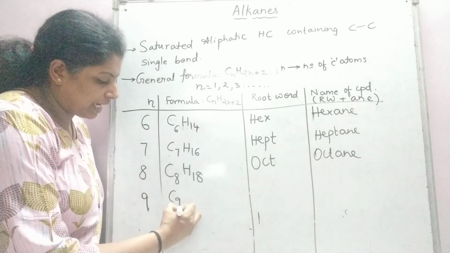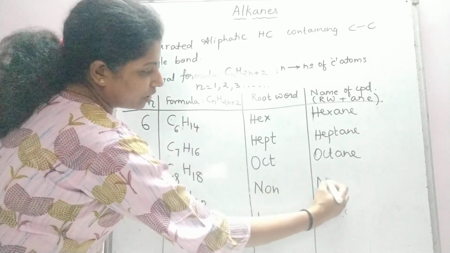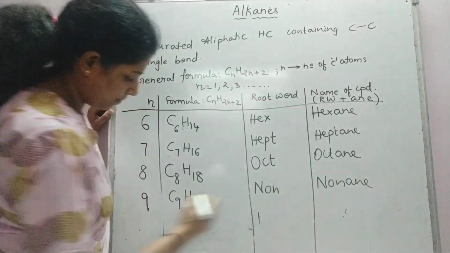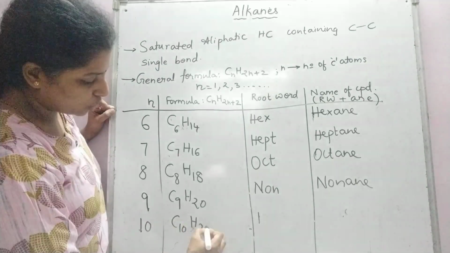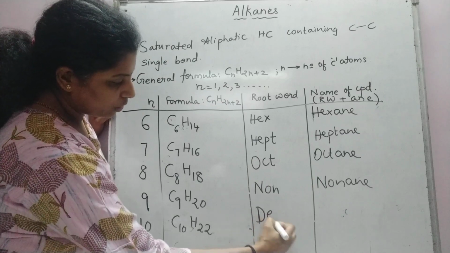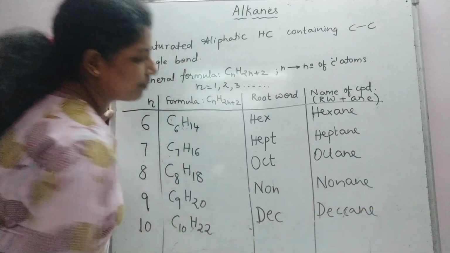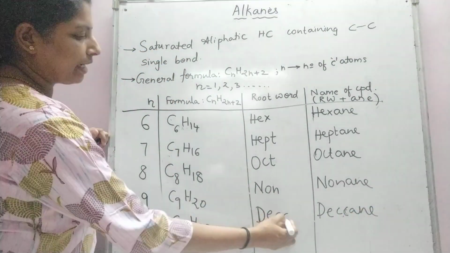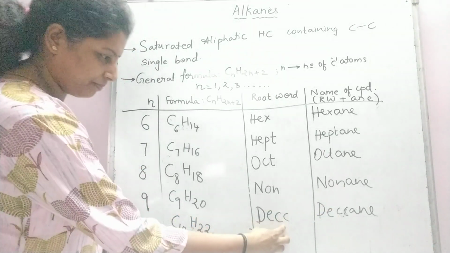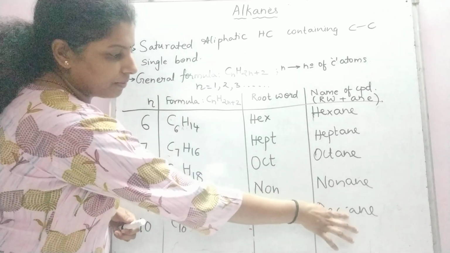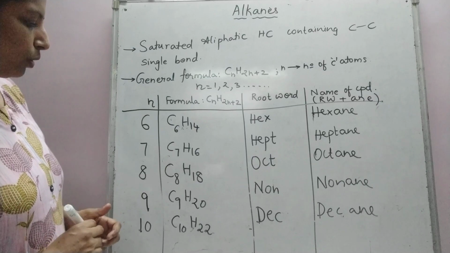9 carbon atoms, C9H20. Non is the root word and the name of the compound is nonane. 10 carbon atoms, C10H22. Root word is dec and the name of the compound is decane. You can use single C or double C. In some books you will find single C. You can use single C conveniently. So the name of the compound is decane.